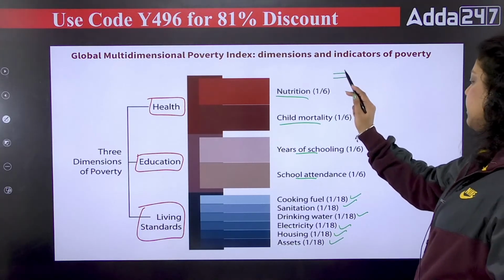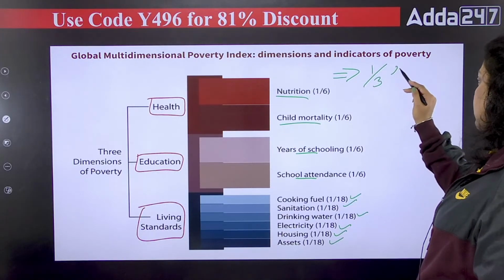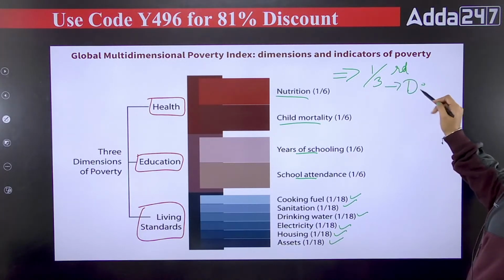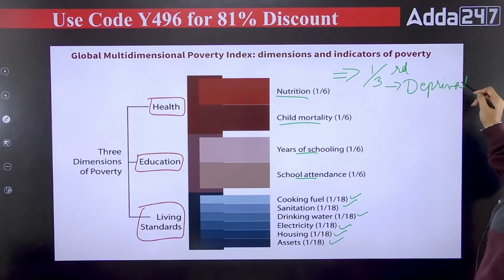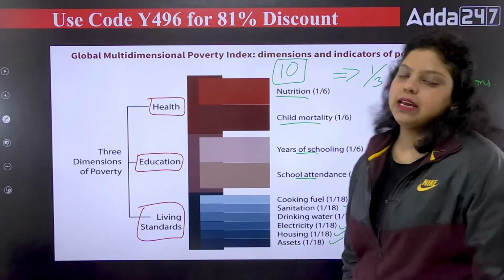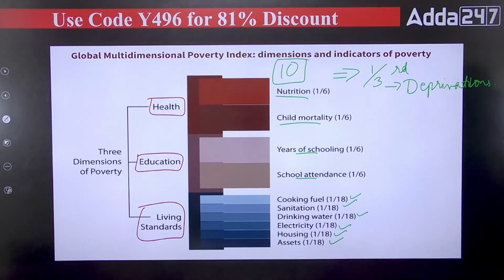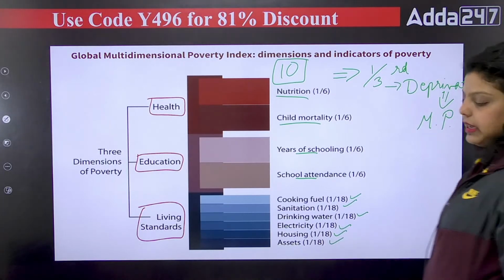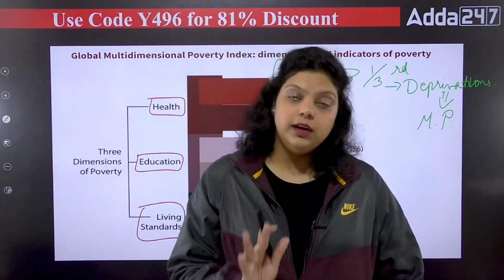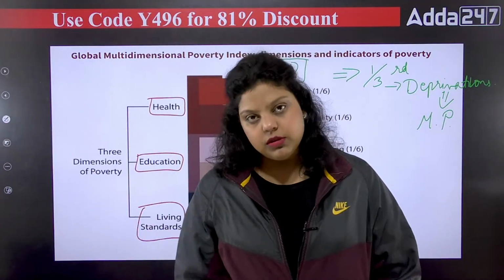If any person is facing deprivation in 1/3 of the indicators, and there are a total of 10 indicators, it means he is multidimensionally poor.